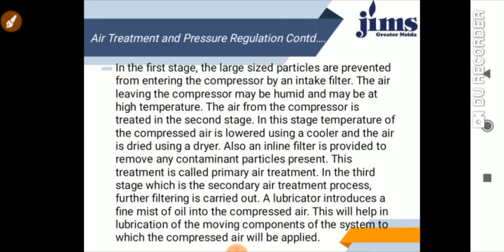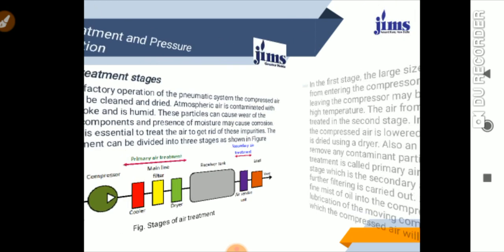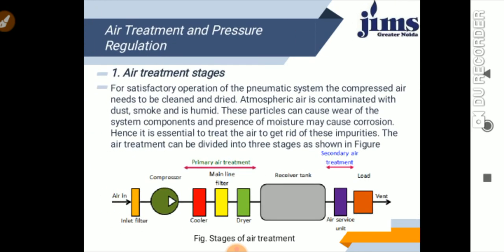So come to the next. In the first stage, large size particles are prevented from entering the compressor by the intake filter. This is what I told you, the intake filter. And the air leaving the compressor may be humid and at a high temperature.